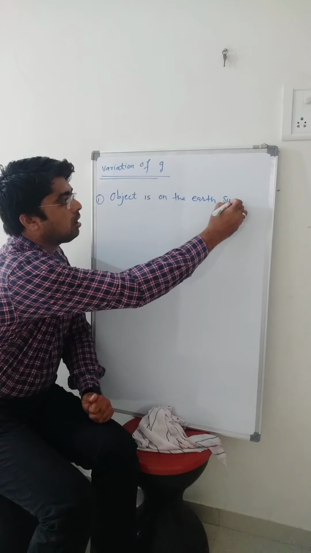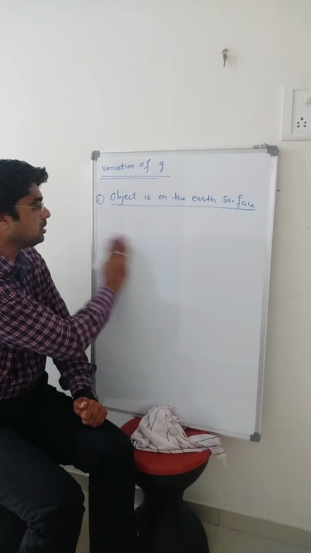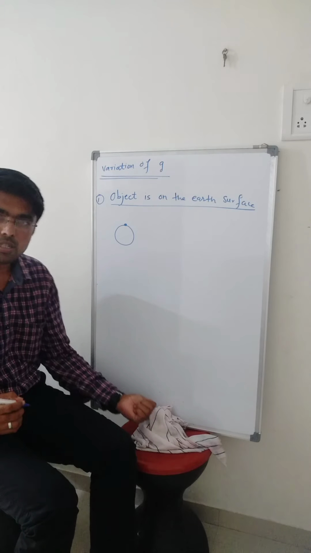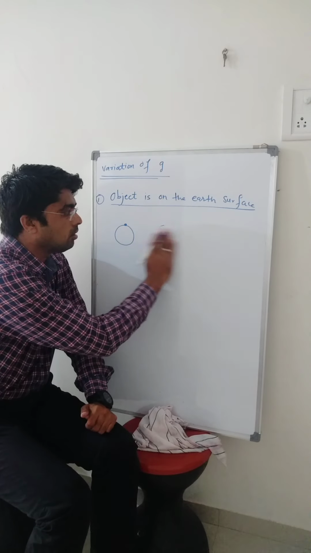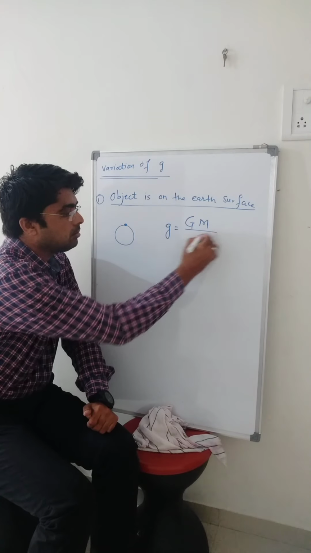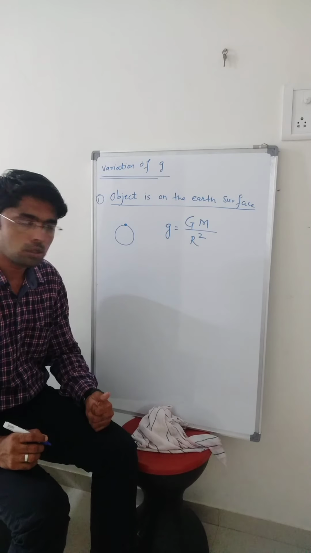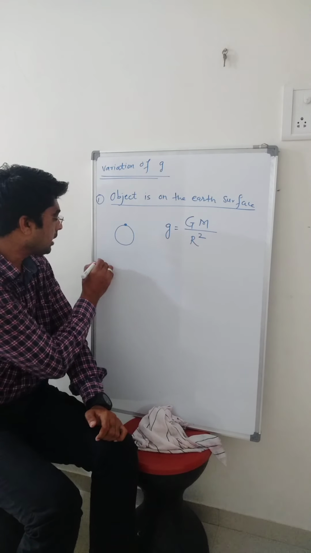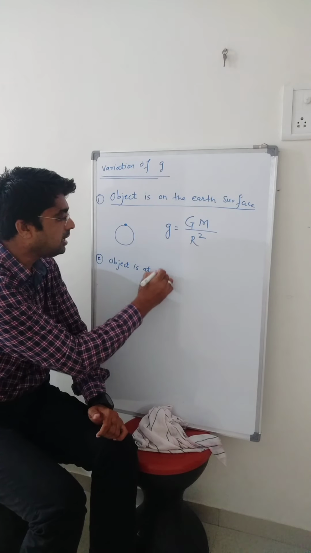The relation we have seen earlier is g equals G M upon R square, where g is the gravitational acceleration, G is the gravitational constant, R is the radius of the earth, and M is the mass of the earth. Now second, let us consider the object at height h. How much?